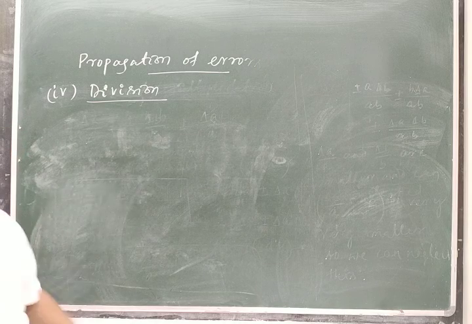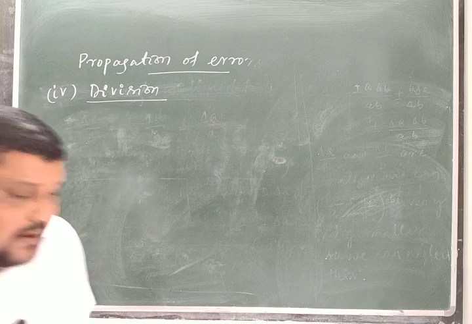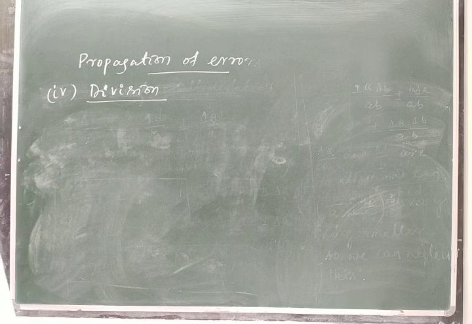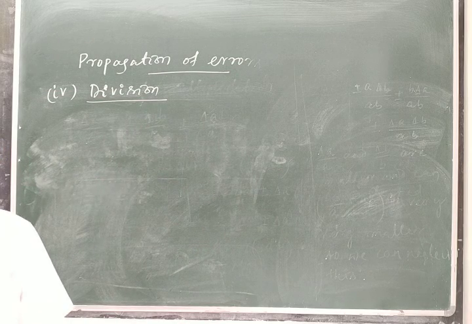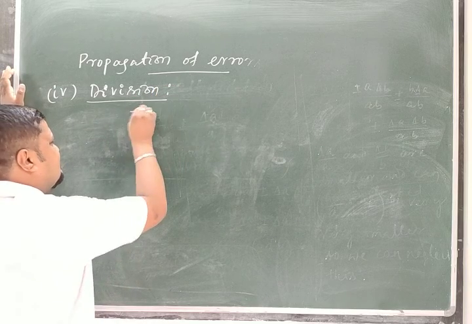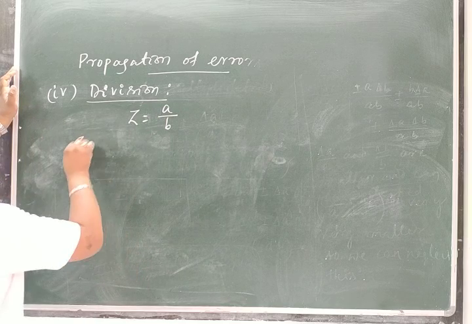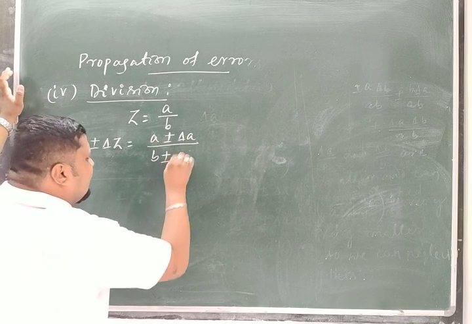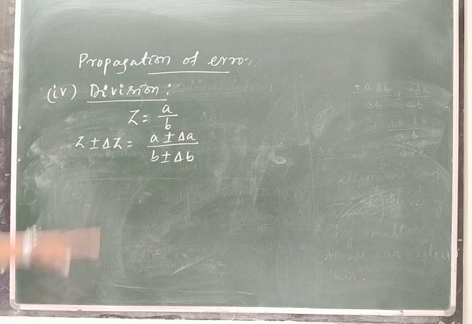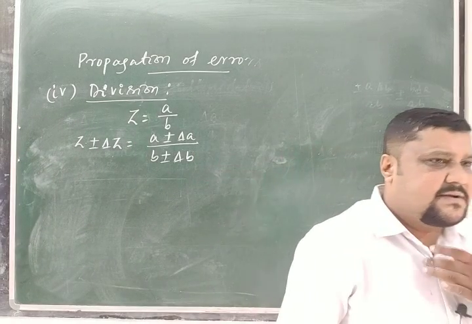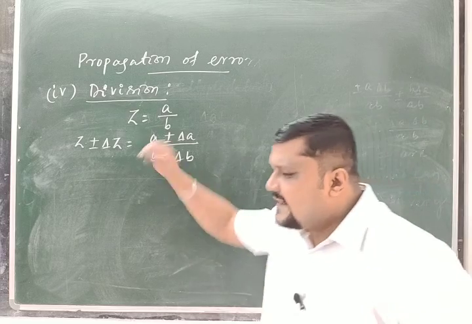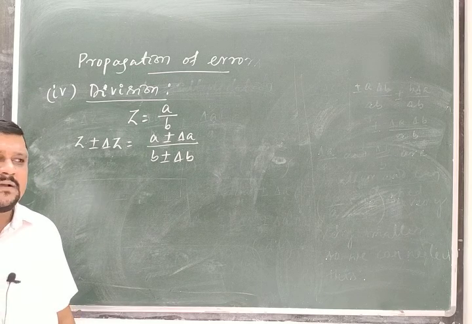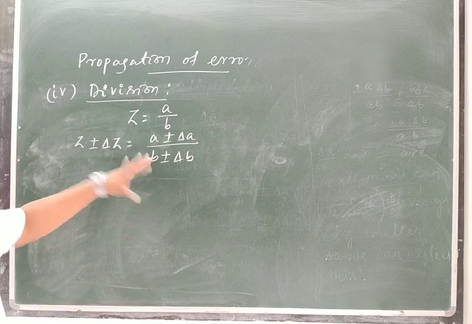In error analysis, you should know in what way the final result can be applied. So when you find the error in the division part, when the result involves the division of two quantities, that means Z is equal to A by B, and the error in Z is delta Z, which is because of error in A, delta A, and error in B, delta B. Solving this involves a binomial expansion to get delta Z, so I will not go for the detailed derivation for the time being.